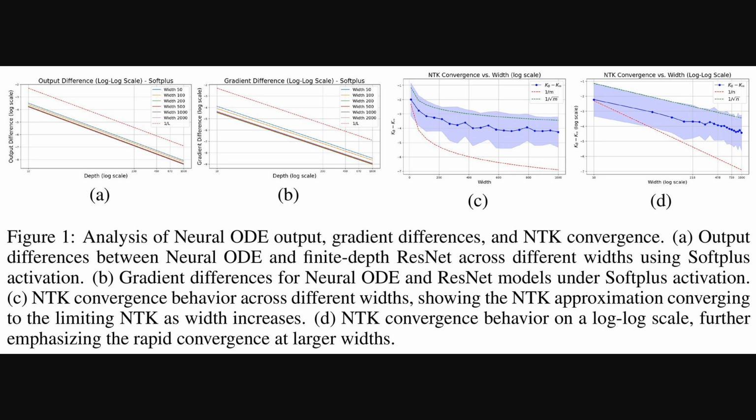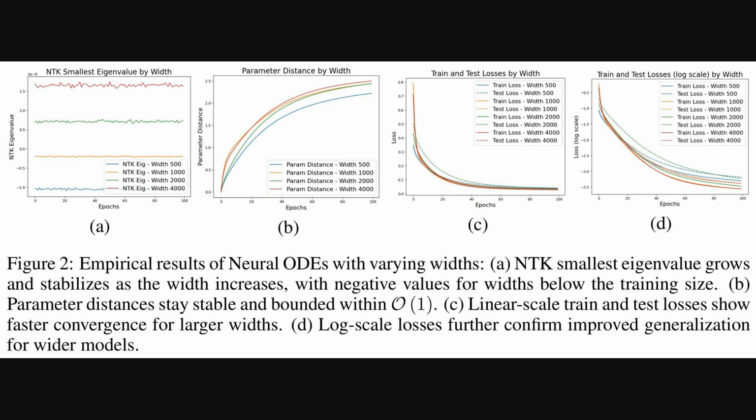as network width grows. Building on that NTK convergence, these next plots look at width's impact. We see the smallest NTK eigenvalue stabilizes and grows with width, becoming positive, which is crucial. Then, parameter distances remain bounded, showing stability during training. Finally, the loss plots clearly demonstrate that wider networks converge faster and generalize better, driving both train and test loss down more effectively. This empirically validates the theoretical convergence guarantees for wider models.